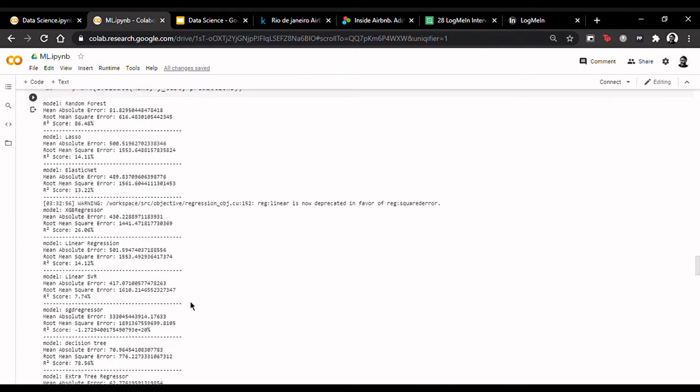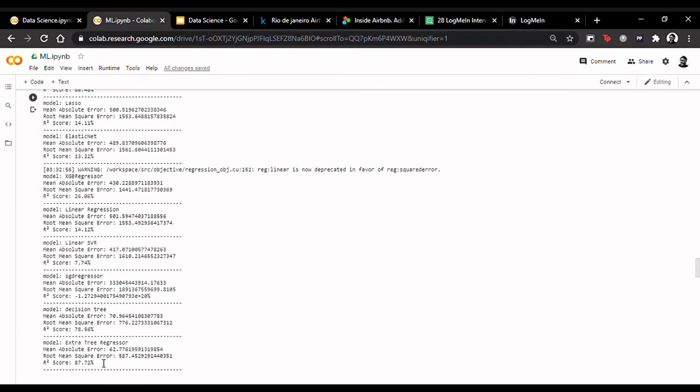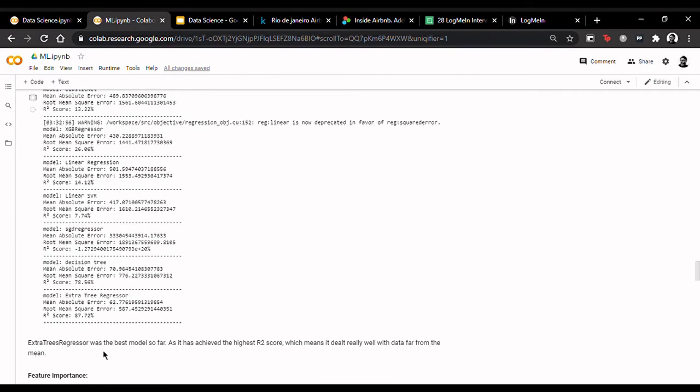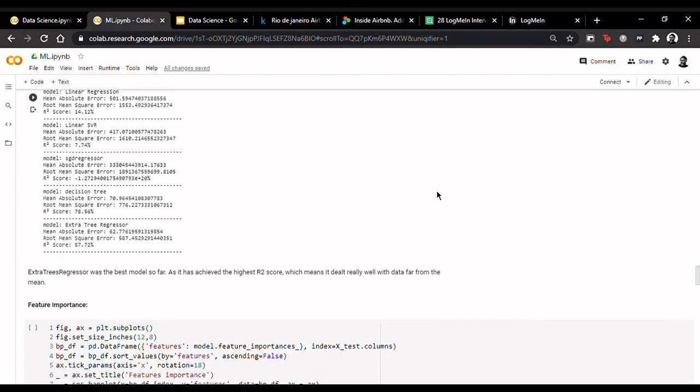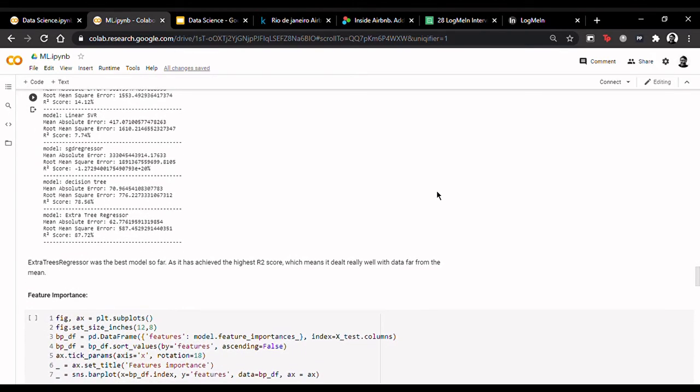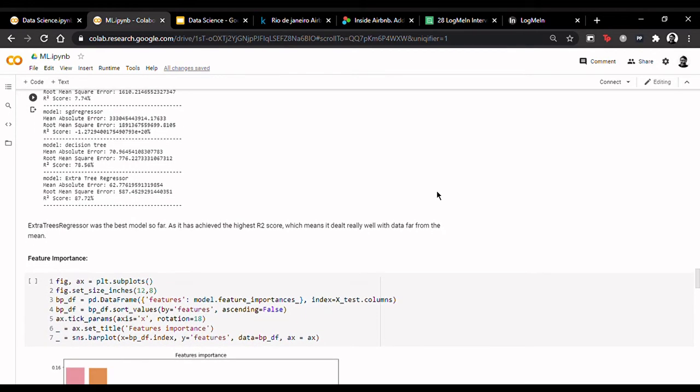Here, we see that the R-square score is the best for extra tree regressor among all these models. Thus, we choose extra tree regressor as the model to hypertune. Next, we will perform feature importance. Feature importance refers to techniques that assign a score to input features based on how useful they are at predicting a target variable. We did this because, number 1, it provides insight into the dataset, and number 2, results can be used to improve predictive models, as we've done here.